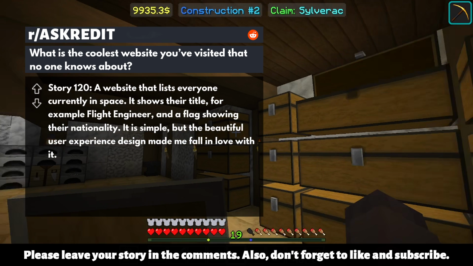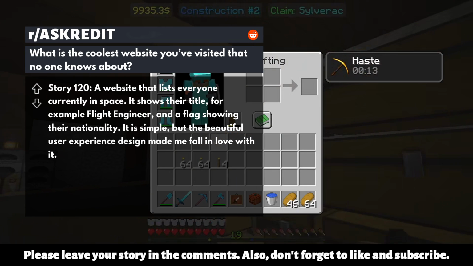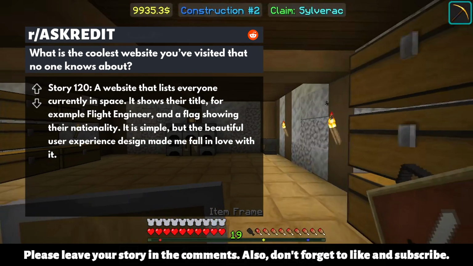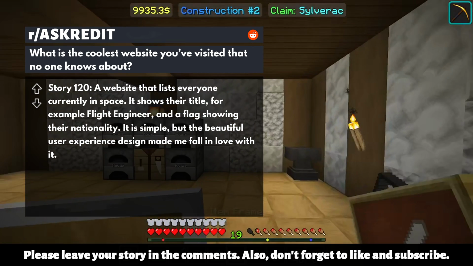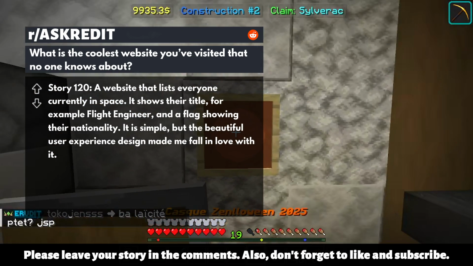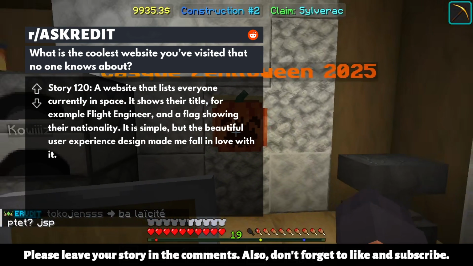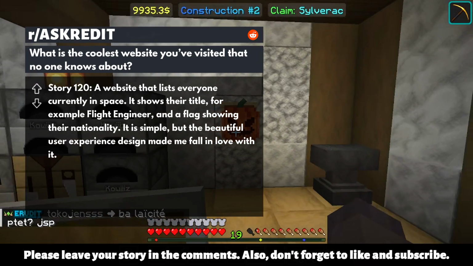Story 120. A website that lists everyone currently in space. It shows their title, for example, flight engineer, and a flag showing their nationality. It is simple, but the beautiful user experience design made me fall in love with it.